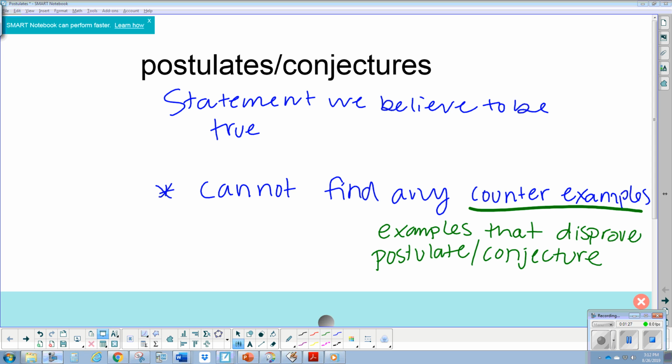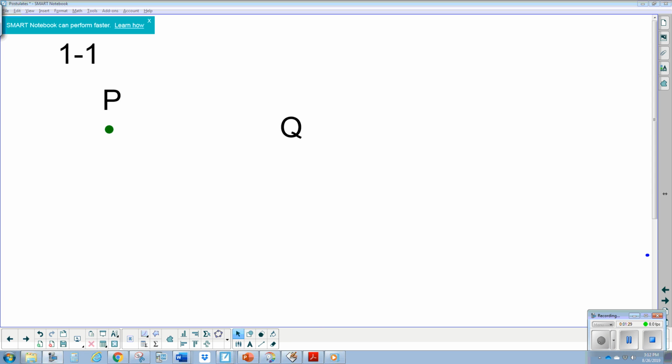Okay, so the next piece is actually defining one of these postulates. The first postulate we have is that two distinct points form a unique line.